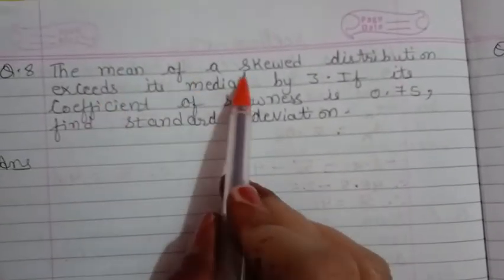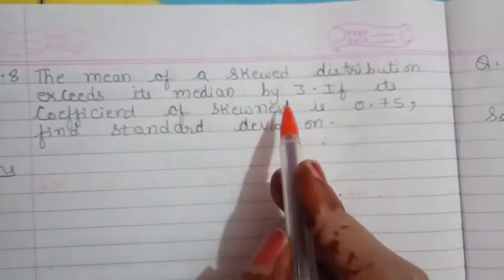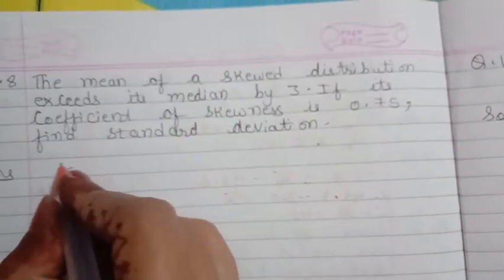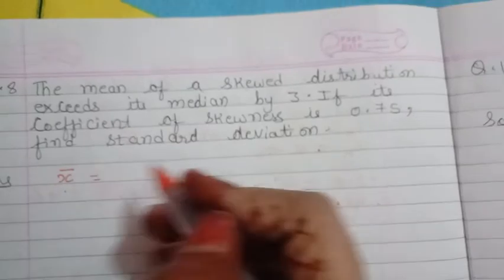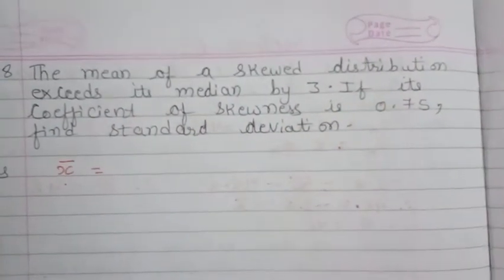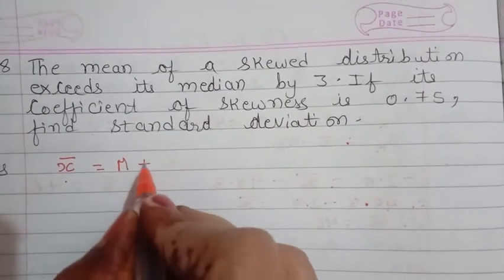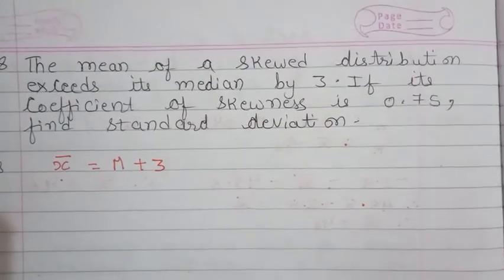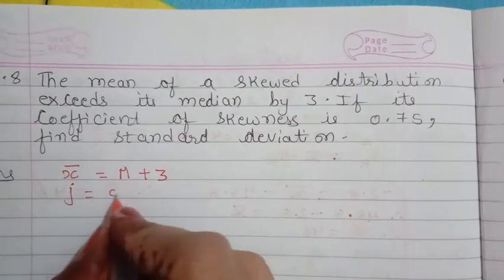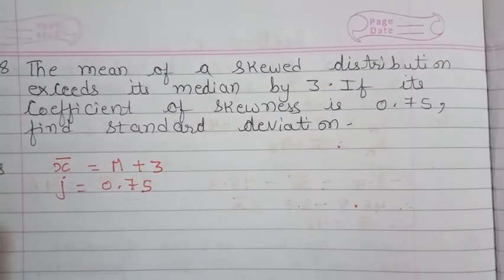Next question. The mean of a skewed frequency distribution exceeds its median by 3. What does it mean? The mean exceeds its median by 3. Exceeds means it is 3 more than its median. So what can we write down? We can write down m plus 3. If its coefficient of skewness is 0.75, that is J is given 0.75, find the standard deviation. S we have to find.